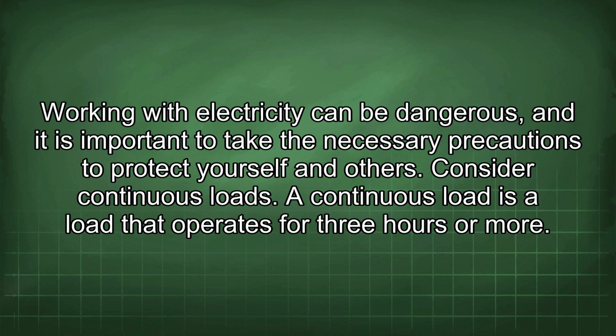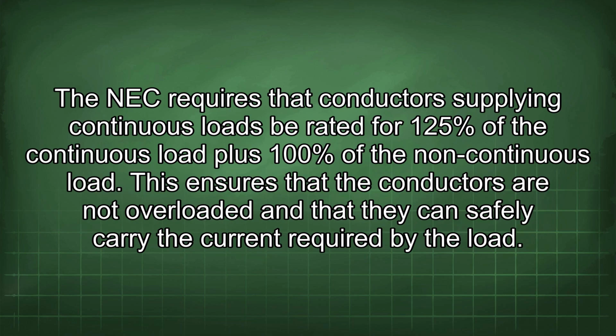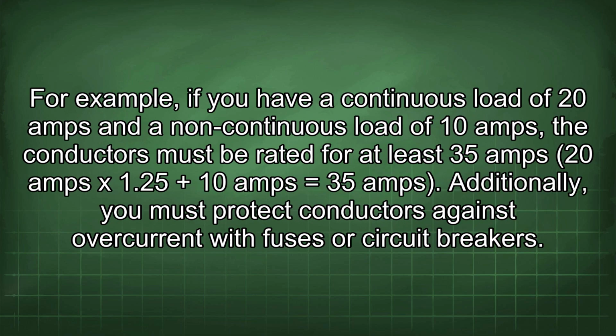Consider continuous loads. A continuous load is a load that operates for 3 hours or more. The NEC requires that conductors supplying continuous loads be rated for 125% of the continuous load plus 100% of the non-continuous load. This ensures that the conductors are not overloaded and that they can safely carry the current required by the load. For example, if you have a continuous load of 20 amps and a non-continuous load of 10 amps, the conductors must be rated for at least 35 amps. 20 amps x 1.25 plus 10 amps equals 35 amps.